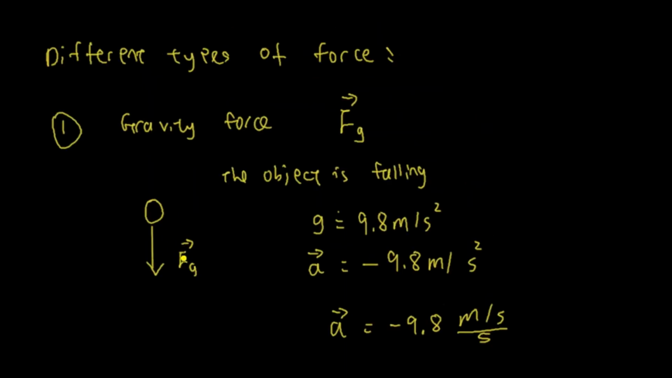Of course, when the object is falling from the air, there is definitely some air resistance acting here. We call this drag force, called D, drag force. Basically air resistance.